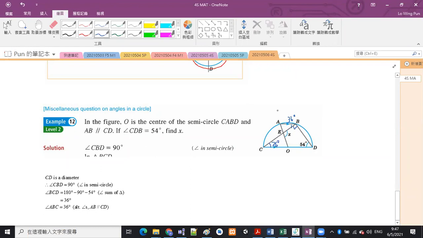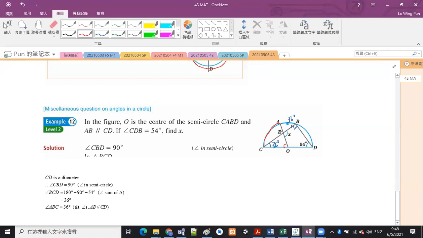If you have no clue, think about the 36 degrees we just calculated. What arc is it looking at? This angle ABC is an angle at circumference, looking at arc AC. Is there any angle in this diagram also looking at the arc AC? That should be angle AOC.